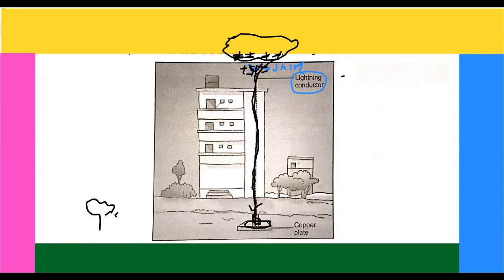Because suppose someone is using some electrical appliance like an iron or corded telephone, then instead of lightning striking that telephone or iron or any other electrical appliance like a fridge, the charge will get neutralized through this wire to the ground. So in this way, we can protect buildings from lightning.